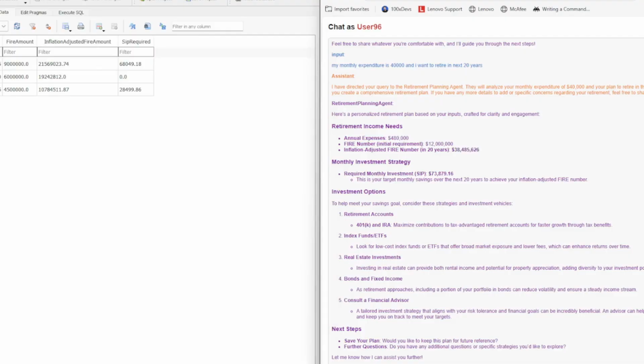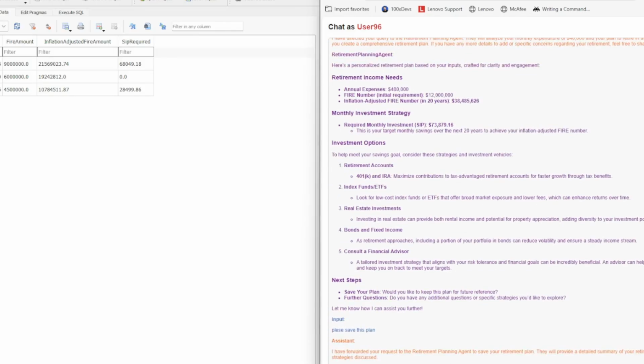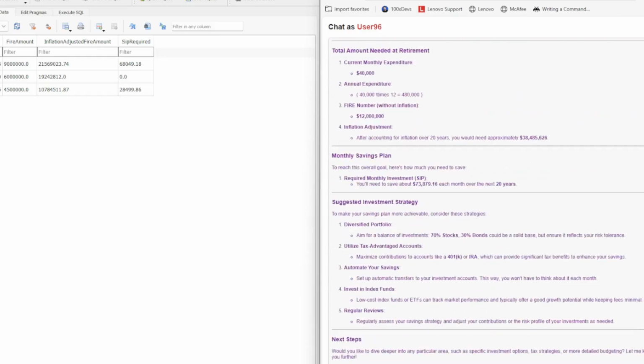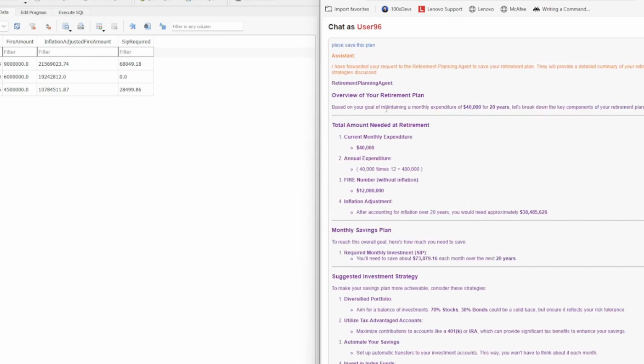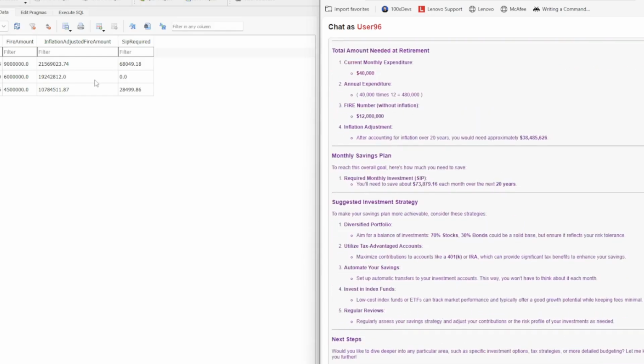Please save this plan. Just so you know, every agent has its own memory, and the agent router has a combined memory which consists of all the inputs it has been given and all the outputs all the agents have given to us. So it has better context for better routing. Okay, let's see if it has saved it or not.